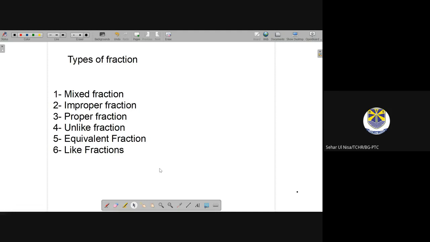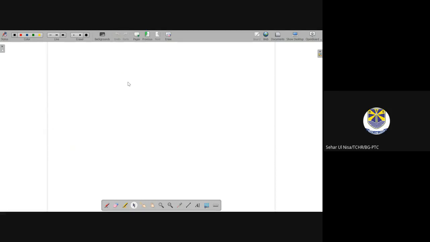Okay, so these are the six types of fraction that we will learn one by one. Is that clear? Yes. These are the only types of fractions. So first of all, we are going to do mixed fractions. So what are mixed fractions? Mixed fractions are such fractions in which there is a whole number and a fraction.